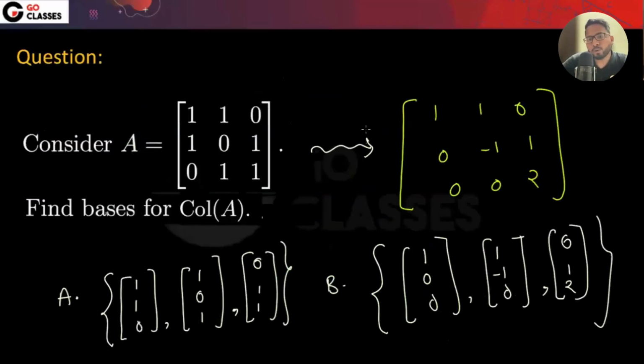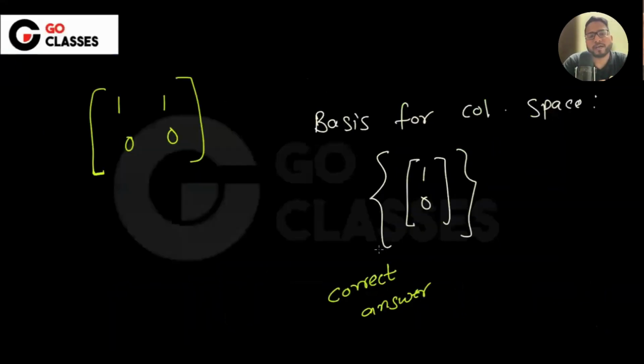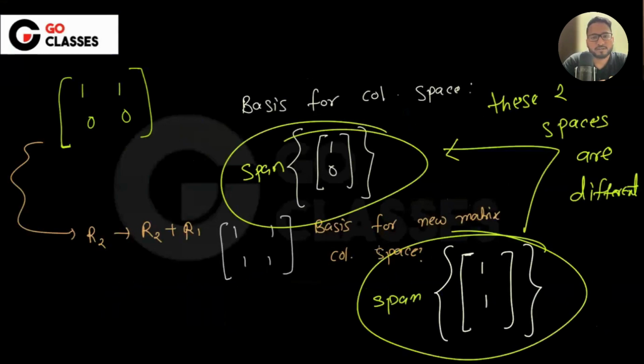Which means if I'm doing this step and then I'm asking you what is the column space of this particular matrix, is this step wrong? Is this elementary row operation wrong? Tell me. Should I not do elementary row operations, because the column space is changing? We have just seen that if you perform the elementary row operation, the column space got changed, isn't it?